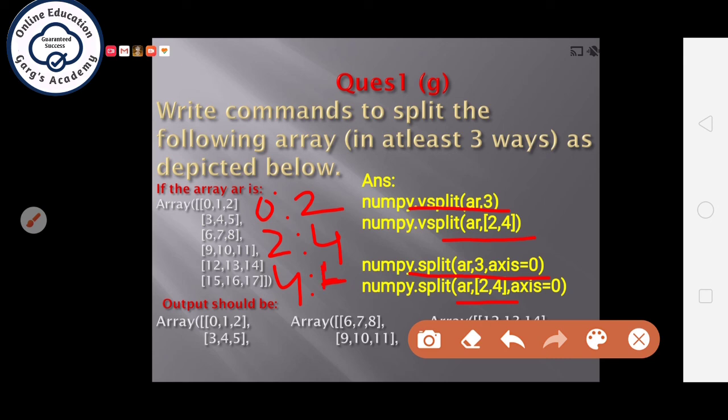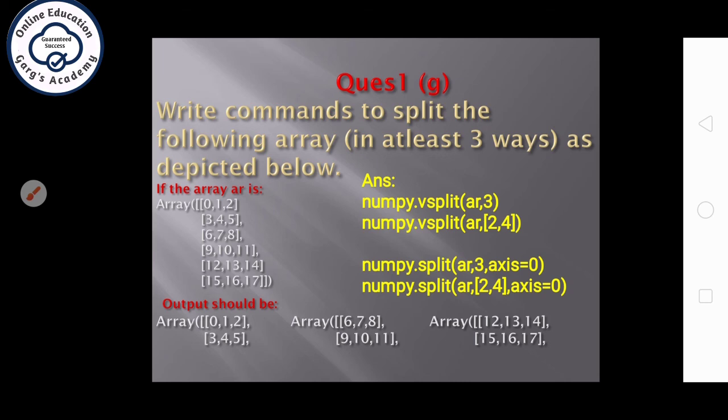Means 0 to 2, 0 and first row, means second row will not be included. In the second part 2 to 4 means fourth row will not be included, second and third row will come out, and in the last step fourth up to last means whole array will come out and the result will be shown as. So you can write any three possible ways in your exam.